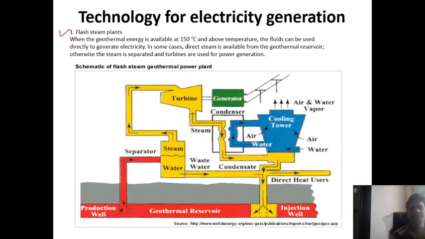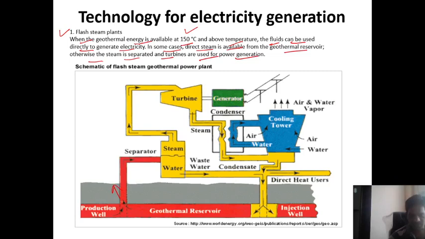In flash steam, when geothermal energy is available at a temperature of 150 degrees Celsius and above, the fluids can be used directly to generate electricity. In some cases, direct steam is available from the geothermal reservoir. Otherwise, the steam is separated and turbines are used for power generation.